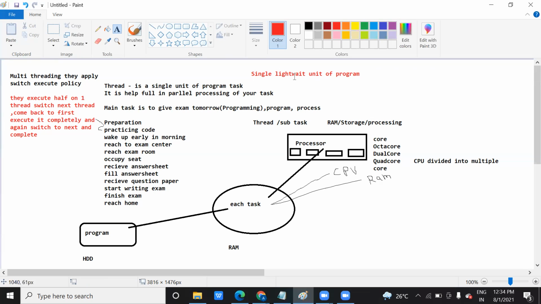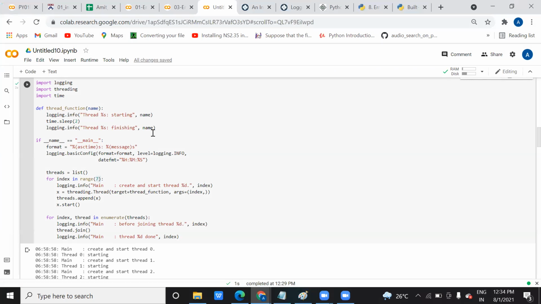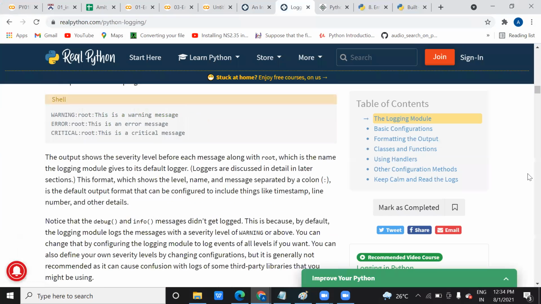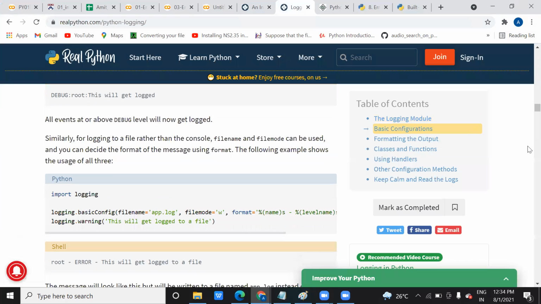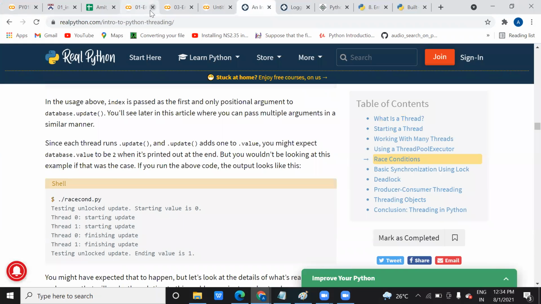Okay, any question till now? I hope I made it clear regarding the date and time library, exception handling, and multi-threading. Any question that you want, and logging also I covered. Logging, I will share you the resources. Logging means nothing but having extra information, that will give you detail about the metadata.